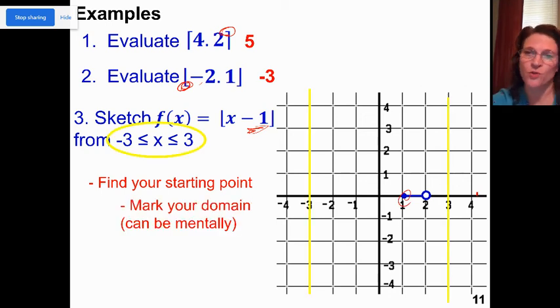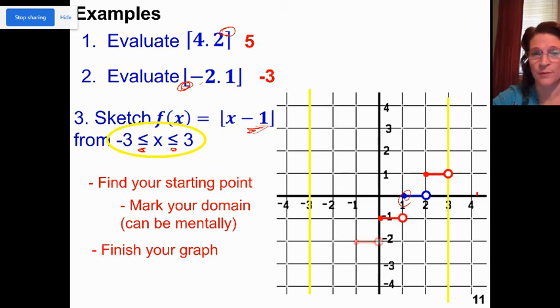So mark your domains. You can physically mark them or you can mentally mark them. x can equal -3 and x can equal +3, but I don't need to go any farther than that. Then I'm going to finish my graph. Since it's a floor, that means the left-hand side is solid. But what happens here?